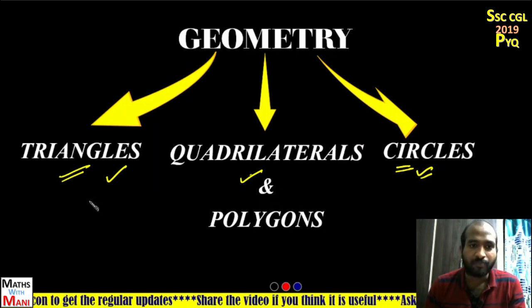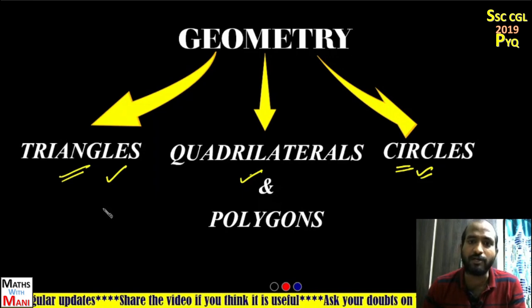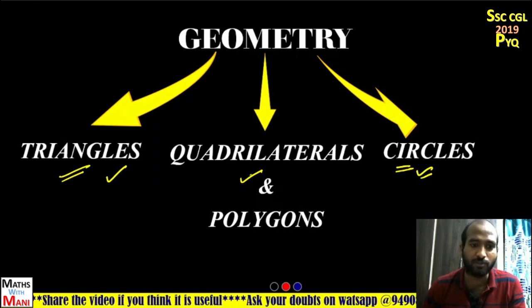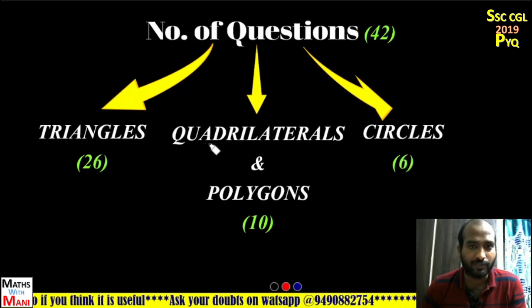But I don't want to discuss all the subtopics here because we already covered them in the concepts and problems of geometry playlist. If anybody has doubt, please watch those videos.